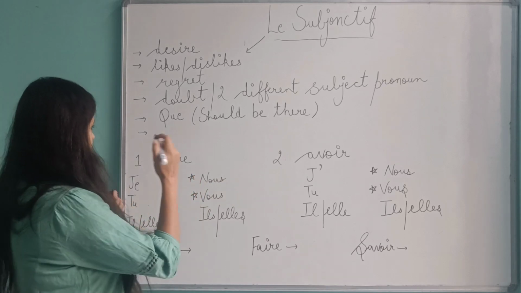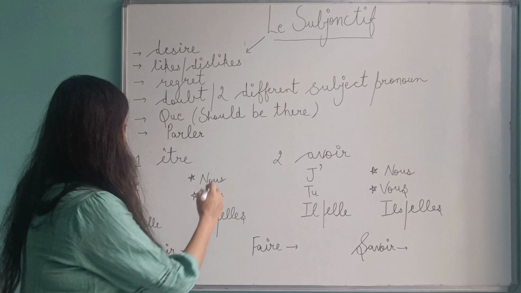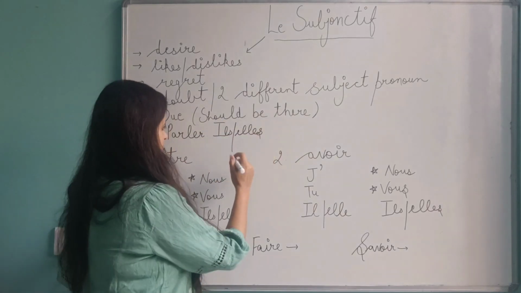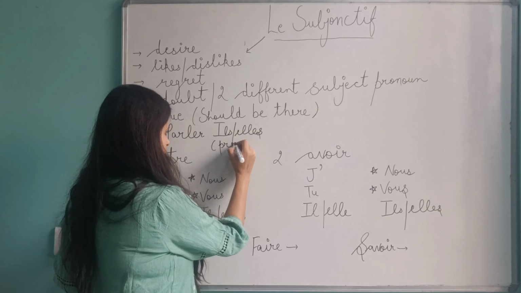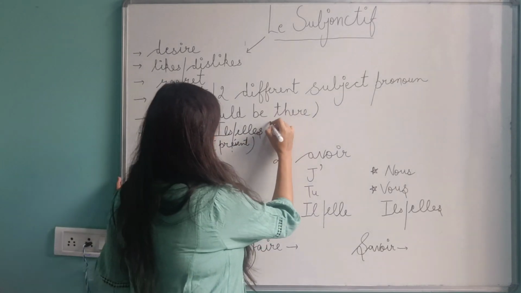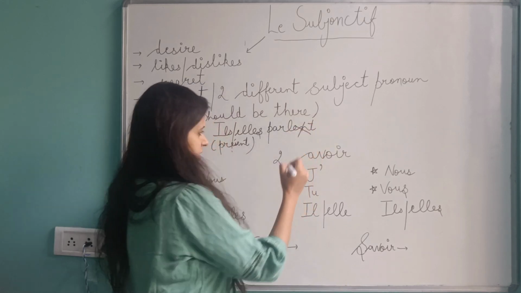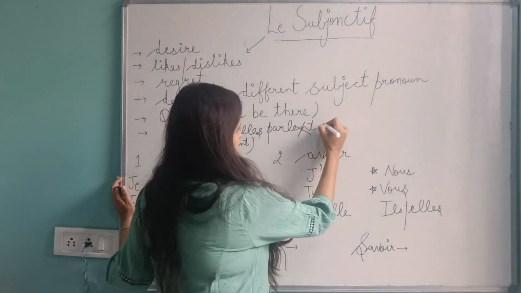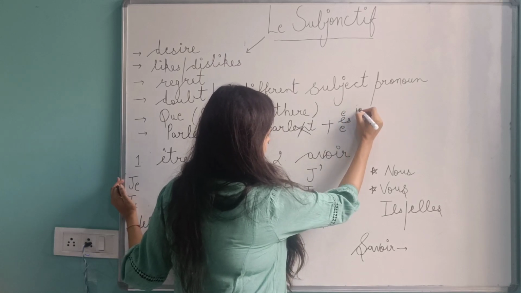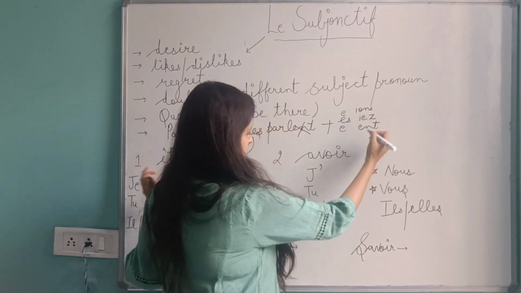Let's see how we conjugate it. Par exemple, if we see the verb parler, you need to take this verb in the présent tense. How do you conjugate it? Il, elle parle. Just cut the ending, and add e, es, e, ions, iez, and ent for ils.